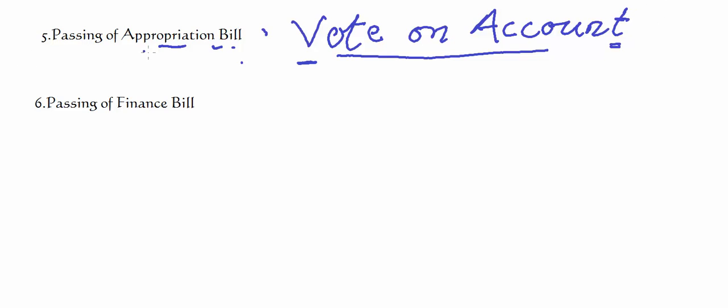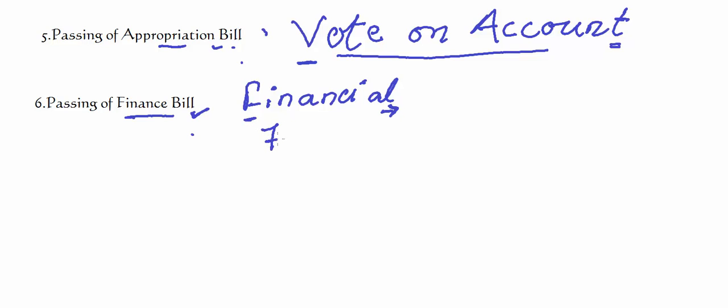After passing of appropriation bill, the final stage is passing of finance bill. This finance bill is introduced to give effect to the financial proposals of the government. Financial proposals are the taxation proposals, any new policy related to taxation. Unless and until government passes an act for that, no new taxation can be allowed. This finance bill ensures the income side of the budget. And important thing to note here is that this finance bill must be passed within 75 days. The passing of this finance bill completes the process of the enactment of the budget.